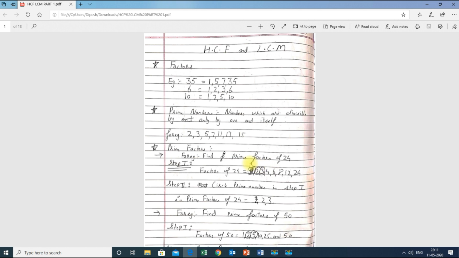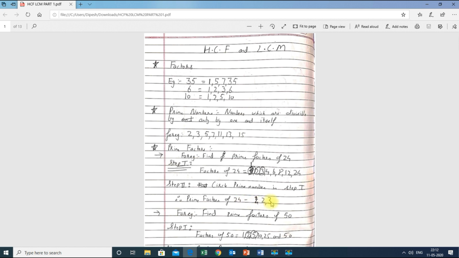These are the factors of 24. Now we know the factors of 24, but we have to find the prime factors. Prime factors of 24 are those factors of 24 which are prime numbers. So 2 and 3 are the prime factors. Therefore the prime factors of 24 are 2 and 3.